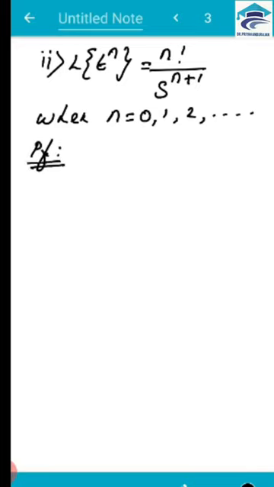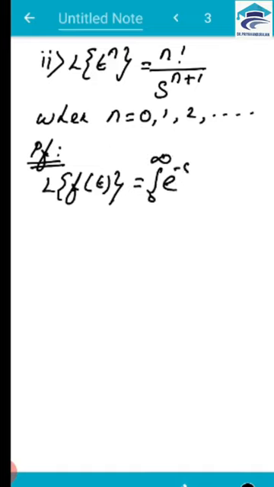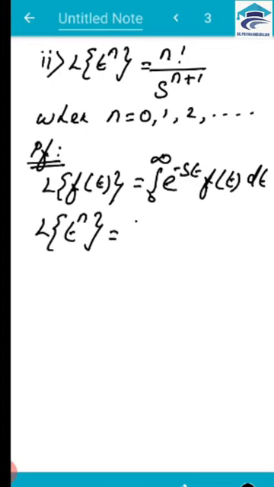The proof for this is, we know the formula for the Laplace transform, L of f of t is equal to the integral from 0 to infinity of e power minus st f of t dt. So here your f of t is t to the power n. So this is equal to the integral from 0 to infinity of e power minus st into t to the power n dt. We can't integrate this directly.